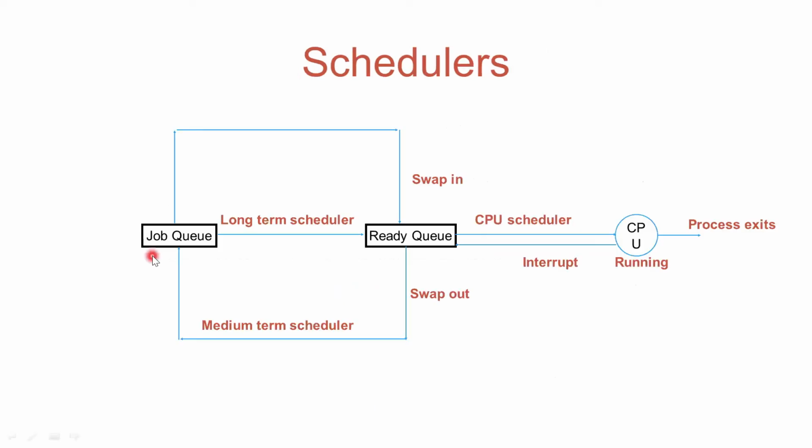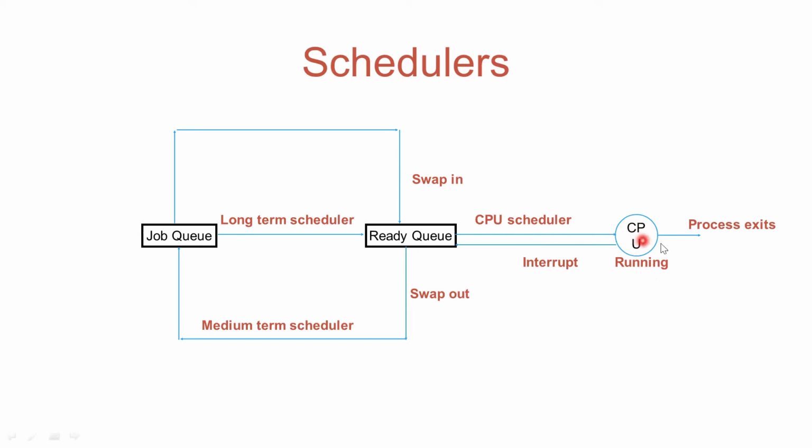In this diagram, you can see there is a job queue. From the job queue, the long-term scheduler is responsible for selecting processes and bringing them to the ready queue. So it will select a proper mix of jobs. Some will be IO bound jobs, some will be CPU bound jobs. When the processes are in the ready queue, then it is the responsibility of the CPU scheduler or short-term scheduler to schedule the process on CPU. The state of the process will become running.